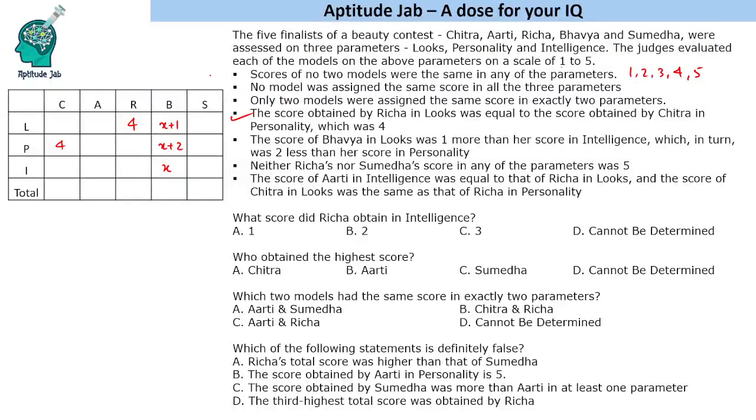Now we know that each model got a different score in all the parameters. What are the possible values? Maximum you can go up to 5. So X cannot be 3 because 3 plus 1 is 4. X cannot be 2 because 2 plus 2 will become 4. So X is 1. So these are 2, 3 and 1.